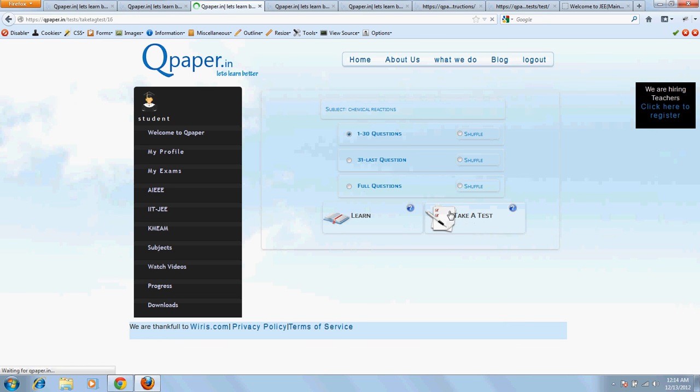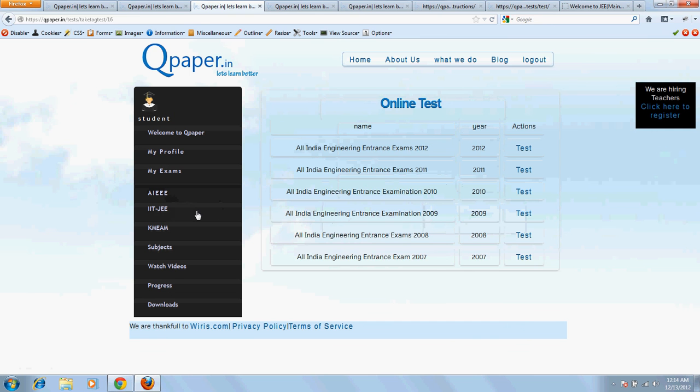Okay, and then again it's the same old process that we saw for AIEEE. So this is basically what online entrance test is all about for Qpaper.